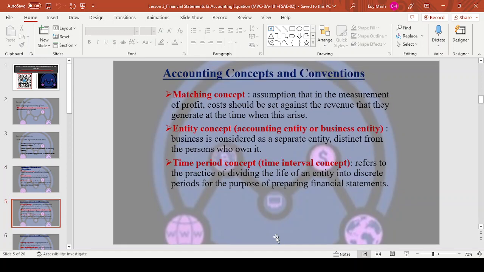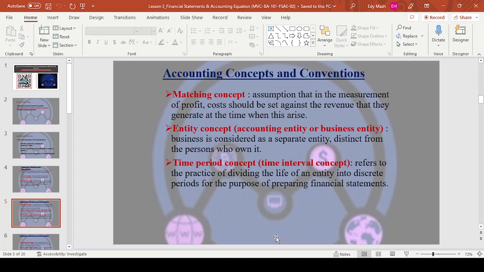And then we have the entity concept, also called the accounting entity or business entity concept. A business is considered as a separate entity, distinct from the person who owns it. That's why when you get a company, you have to register the company. It gets its own registration number. That's like its national ID. It's a person. People can sue it in court on its own. That's the business entity concept: a company or a business is a person on its own, and it's treated like that by the law.